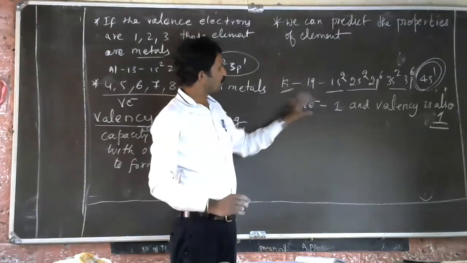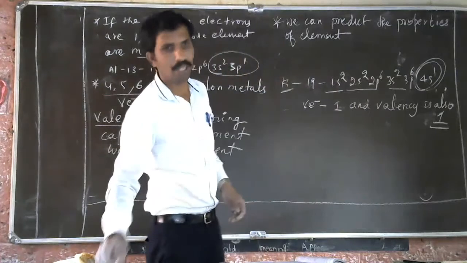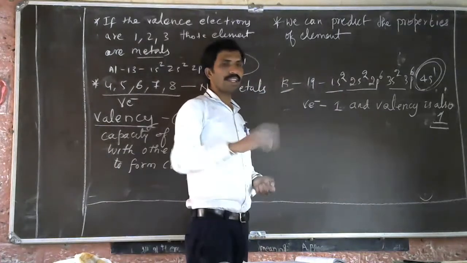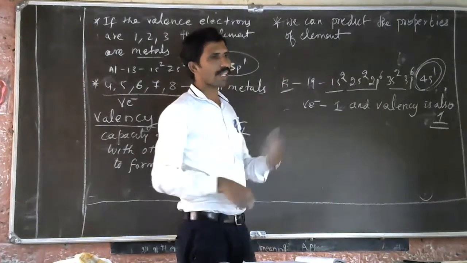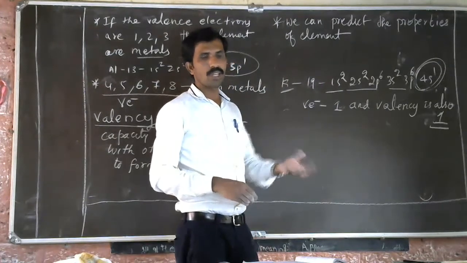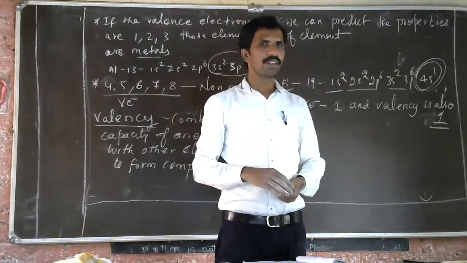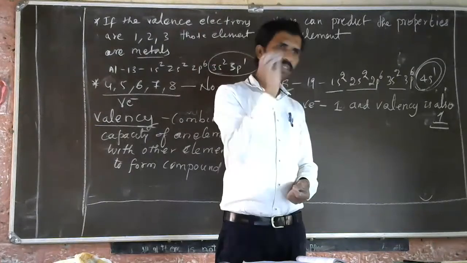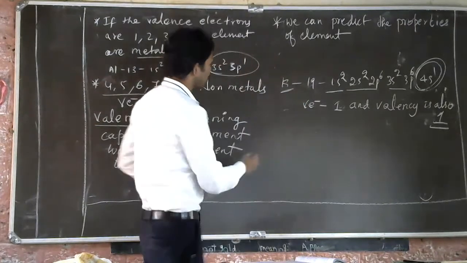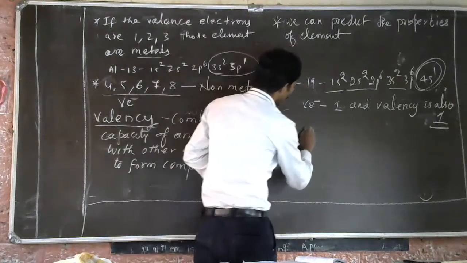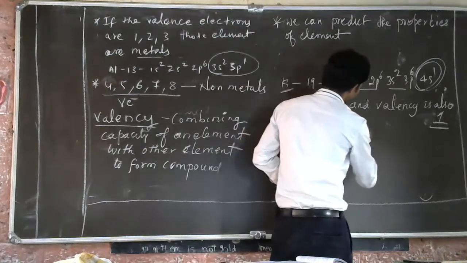Actually, whenever potassium reacts with some other element, you think that it is reacting with chlorine. So it donates, it will give out one electron to the other element, and they become a compound. See, wait, I will show you. Chlorine is 17. So we'll see the valency of this one now.